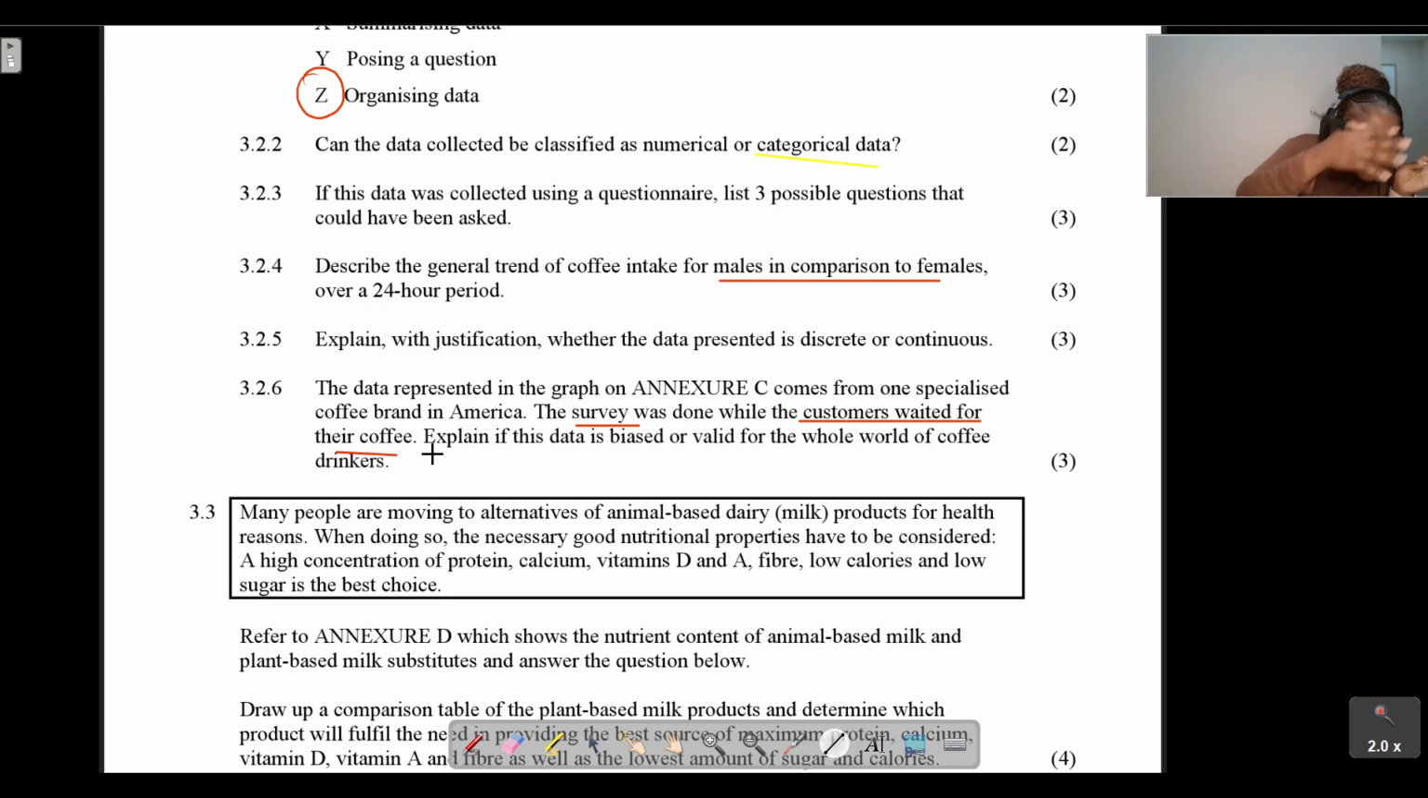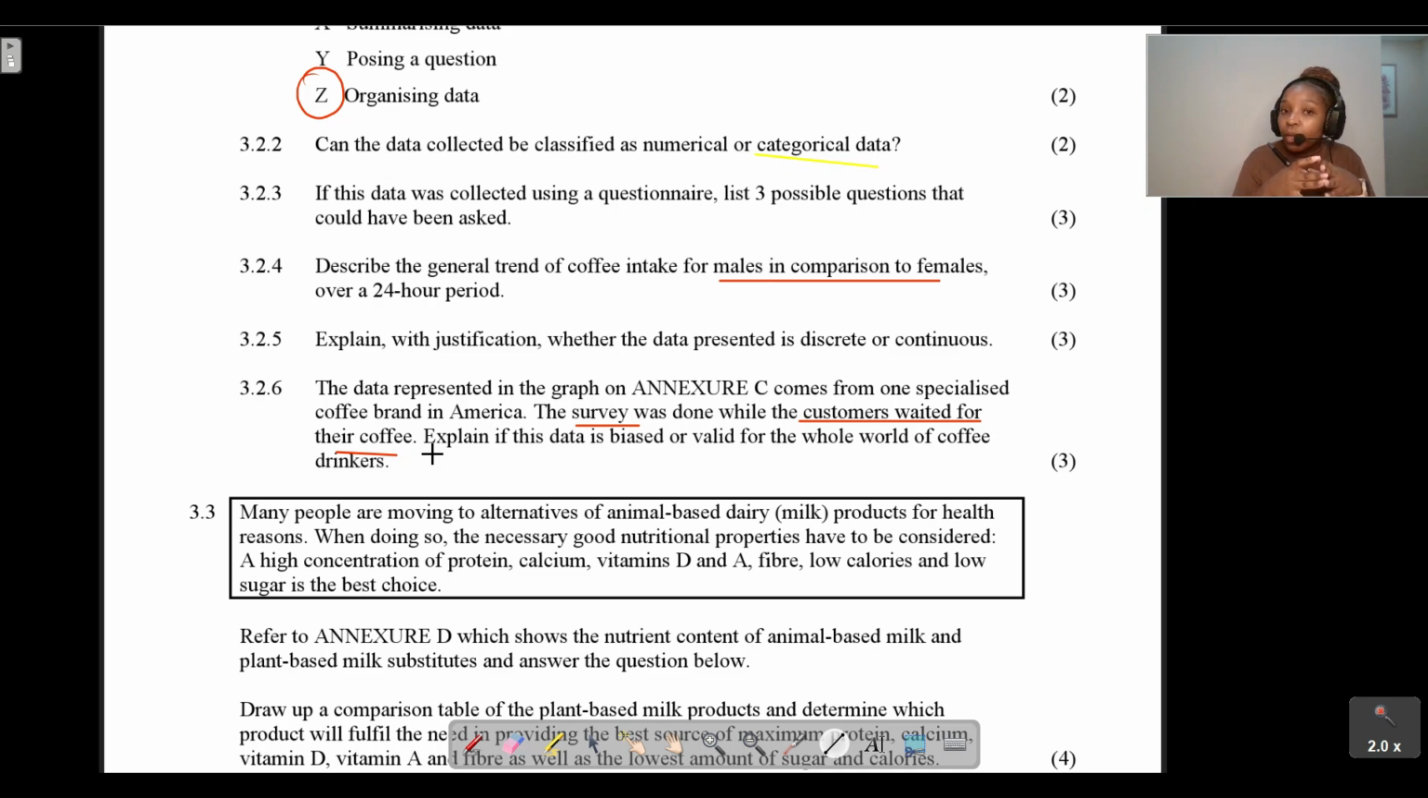But now this survey is supposed to show the trend for all coffee drinkers in the world. Okay, so we can already see that this information is definitely not valid. It is biased. Why are we saying it's biased? Number one, it cannot represent the whole world because it happened in one particular coffee shop, and comes from one coffee brand in America. So how is that now representing the whole world? We can't really say that the data we've obtained from this survey is valid.